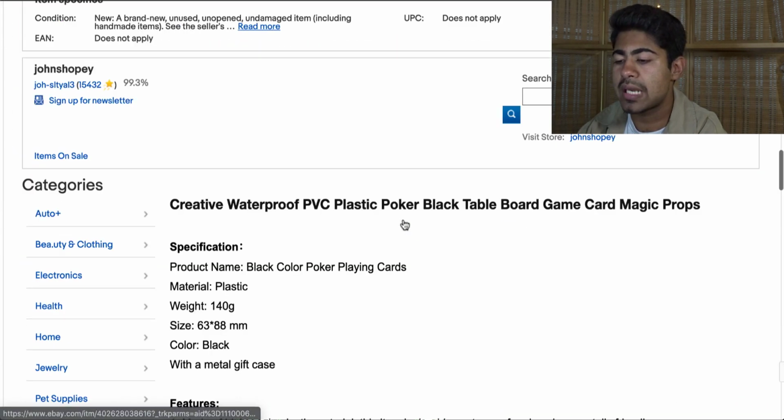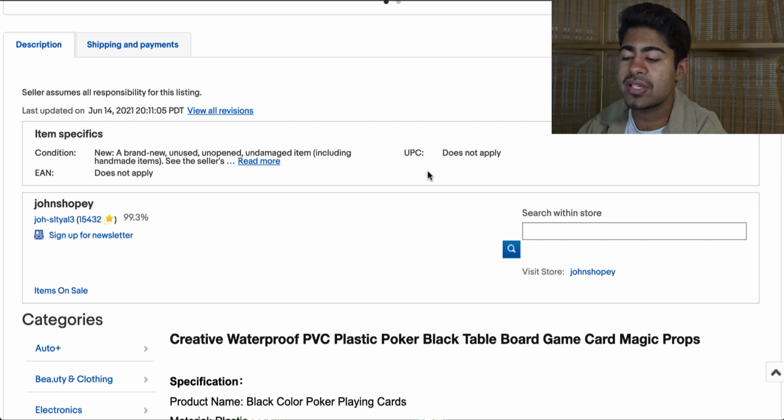You want to scroll all the way down, and you want to make sure that in this section right here, which is the item specific section, there is no brand name or UPC, ISBN, or GTIN number labeled. Because if those values are visible here, that means this is a real brand and you should not be selling that brand simply because you do not have permission to sell it. That brand has not given you permission to directly sell that product.